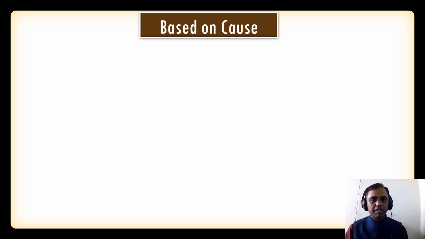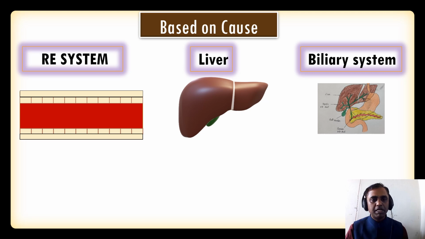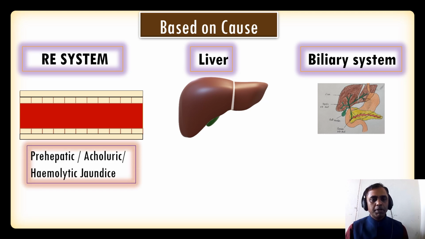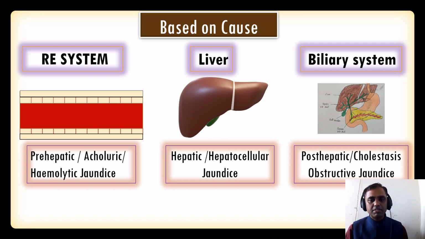So the types of jaundice based on the causes, as we know, the three locations where bilirubin metabolism takes place: reticuloendothelial system, liver, and biliary system. So in the reticuloendothelial system, based on the causes, there are prehepatic causes, which we call hemolytic jaundice, and in the liver we call it hepatic jaundice or hepatocellular jaundice, and in the biliary system we call it post hepatic jaundice or cholestasis or obstructive jaundice.